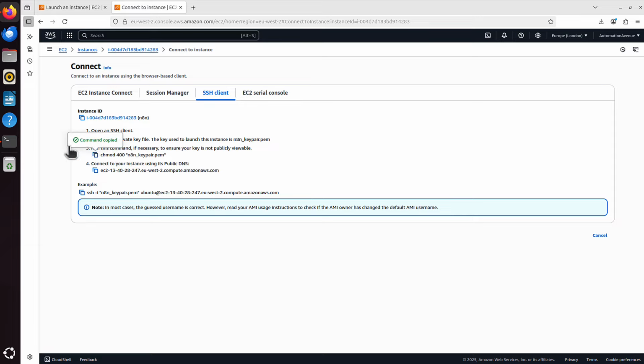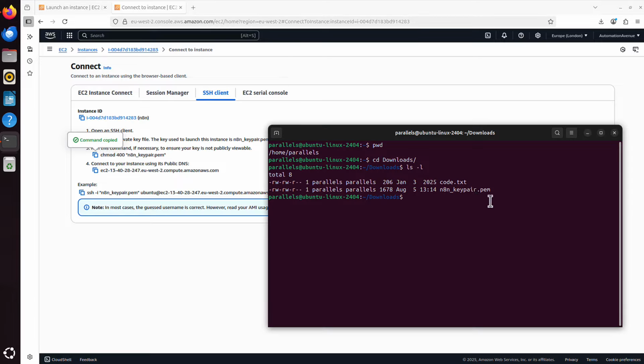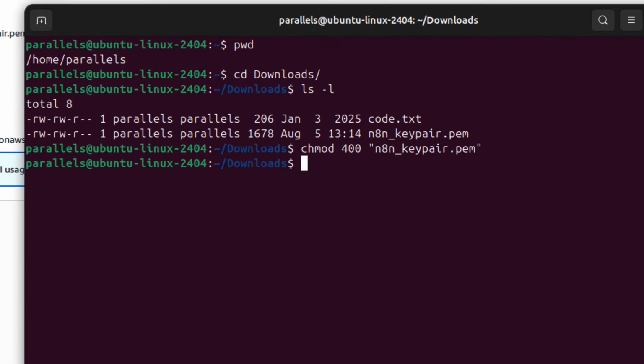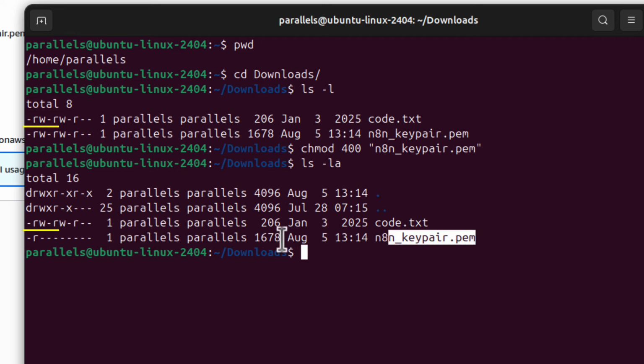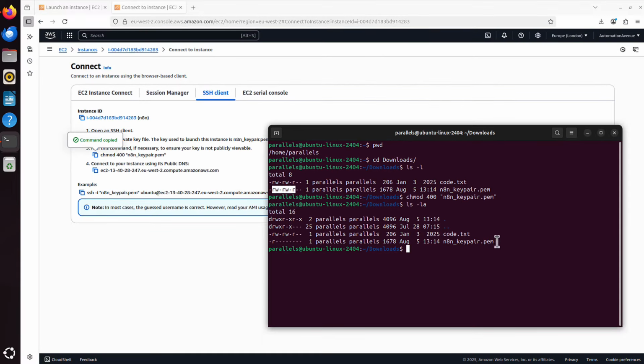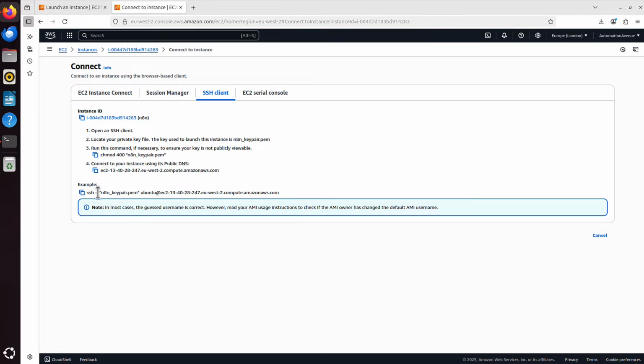So I will copy this, and being in the same folder where my file is, I will just paste this command. If I run ls -l, it changes the permission. This means that only the owner can read this file. Previously, it was read-write permission, so it changes the permission for this file. And it says that now I can connect to my server, and it gives me this example, ssh -i.